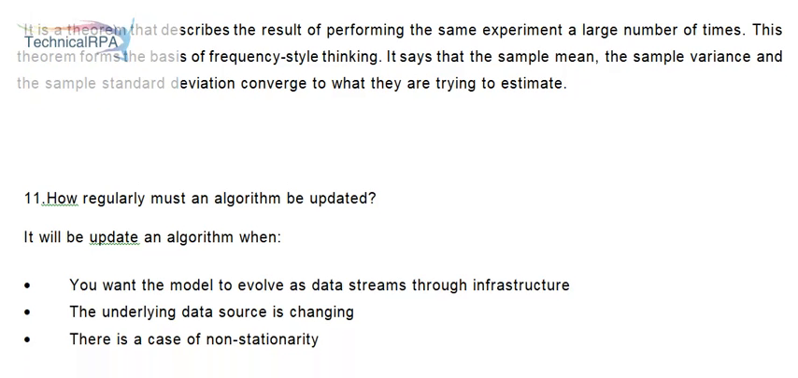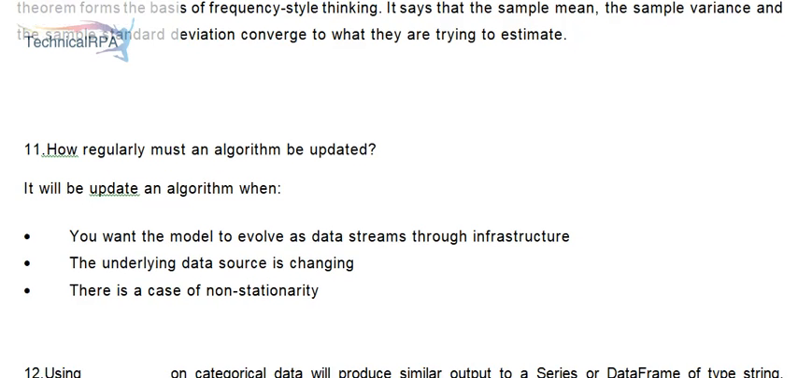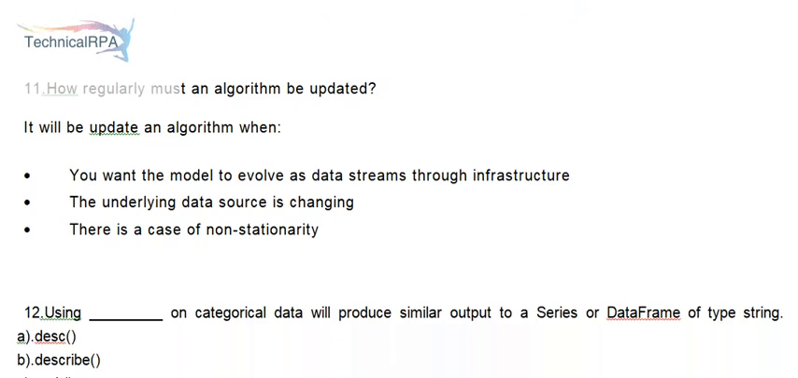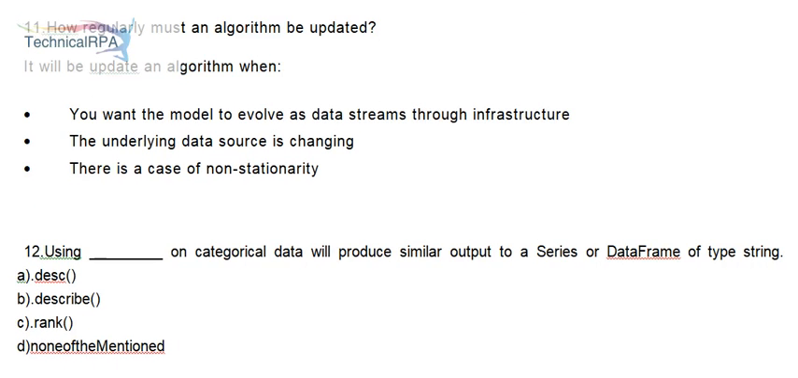You update an algorithm when you want the model to evolve as data streams through infrastructure, when the underlying data source is changing, or when there is a case of non-stationarity.